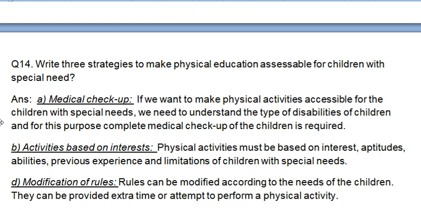Next is modification of rules. Whenever we design a program for students who have special needs, we should consider the rules and make them flexible, right? Because if a person has some kind of disability, they cannot perform these things in the proper manner in which we can. If we play basketball, then the ring should be lower.